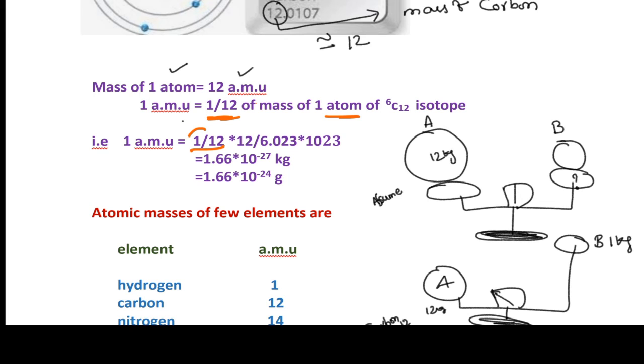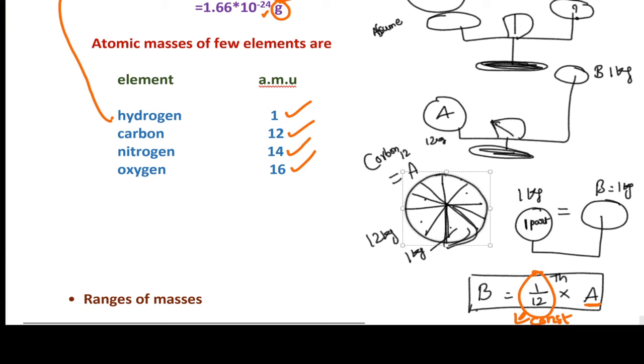See here, 1 atomic mass unit is equal to 1 by 12, which is common, into 12 by 6.023 into 10 power 23.